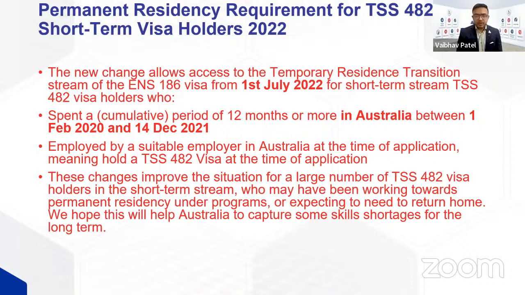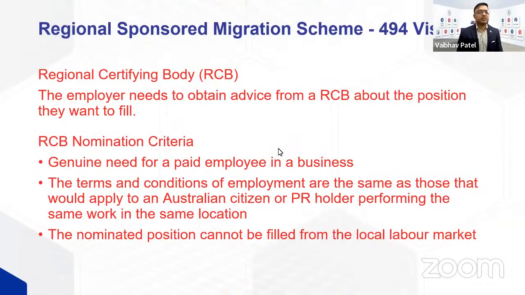But be mindful, this is only available to the candidates who are on a 482 visa, who cannot apply for a 186 visa in TRT stream or a direct entry stream because their occupation is on a short-term list. Those candidates can apply for a 186 TRT stream only if they were on a 482 visa and employed by their employer between February 2020 to December 2021 for at least 12 months. And you must have been employed during the COVID period here. Basically, this is what it means.